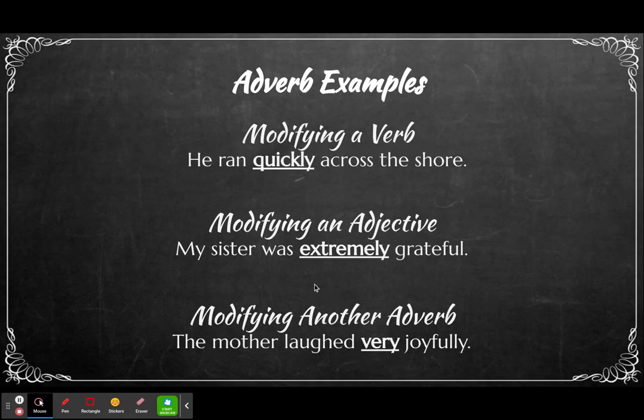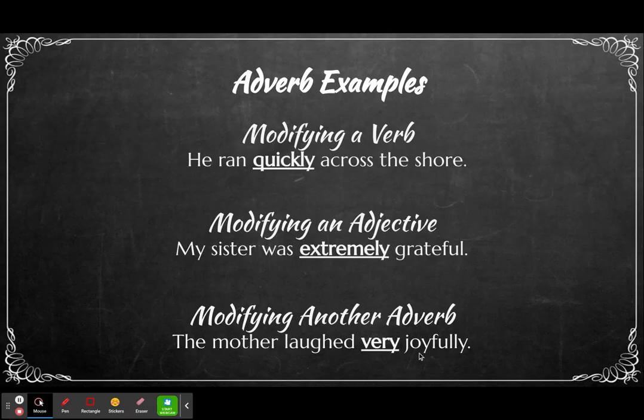And finally, we have an adverb modifying another adverb. Now, what you have to remember is grammar is all about what it's doing in the sentence itself, right? So the easiest way to figure out the part of speech is to know what its job is in a sentence. And in this case, the adverb is describing another adverb. So the mother, right? We have an article, adjective, the mother, noun, laughed, verb. The mother laughed. That's my sentence. That's the basic, simple sentence. That's where you could stop.